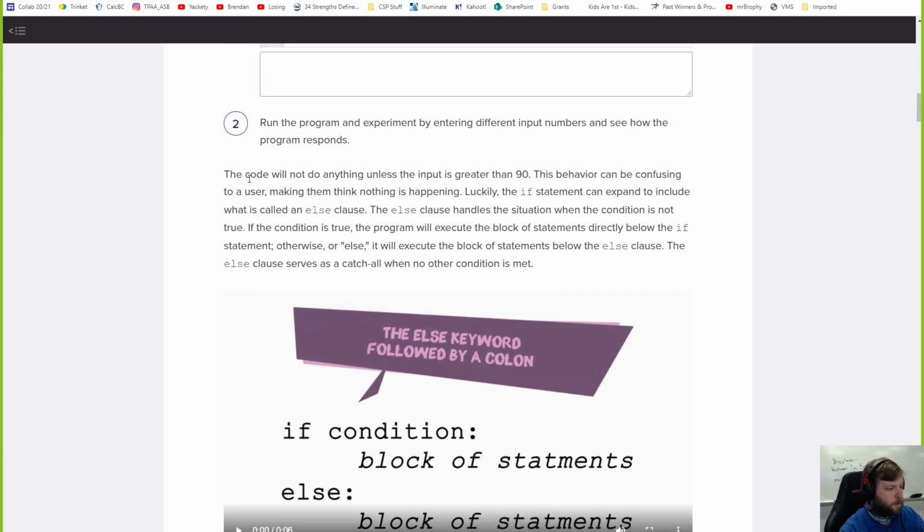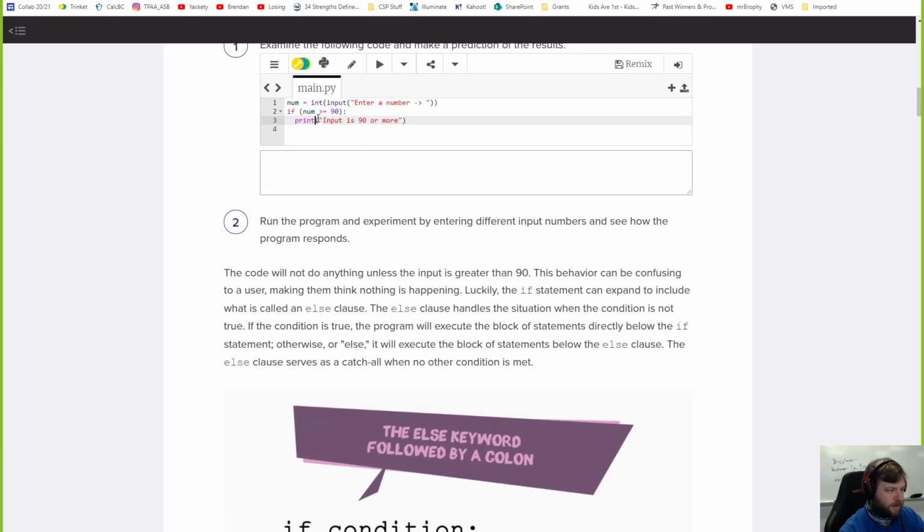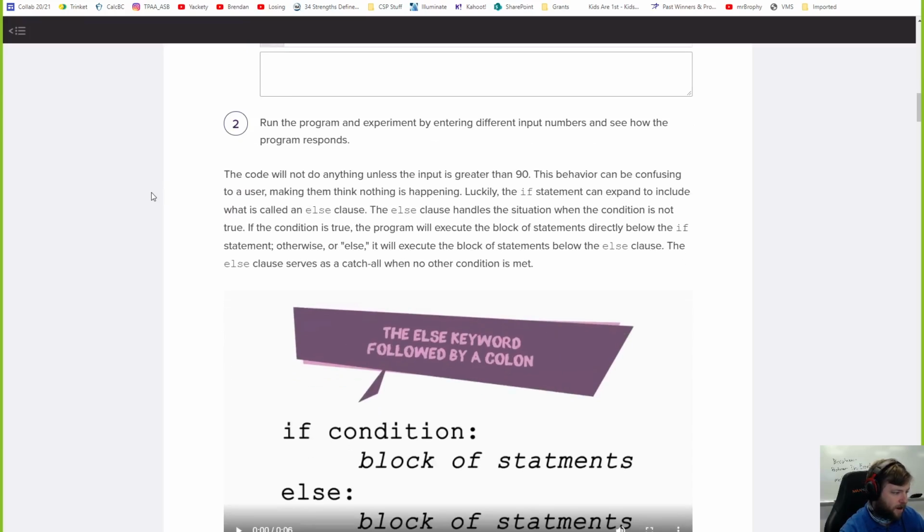Run the program. The code will not do anything unless the input is greater than 90. The behavior can be confusing to a new user, making them think nothing is happening. Because that code, if it's less than that, doesn't tell you your number was less than that. It will only say something if it's greater than, right?